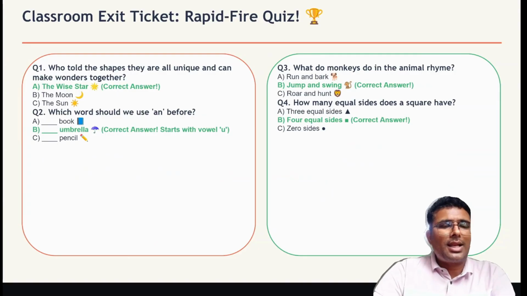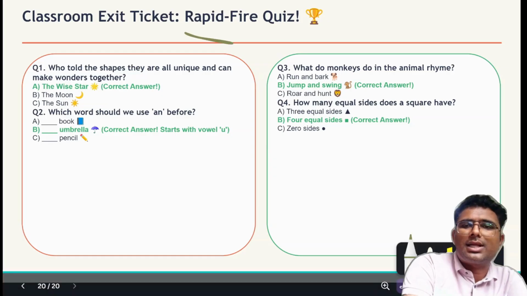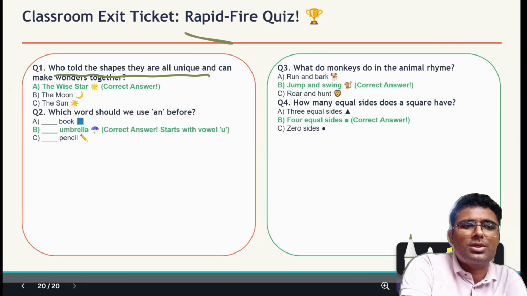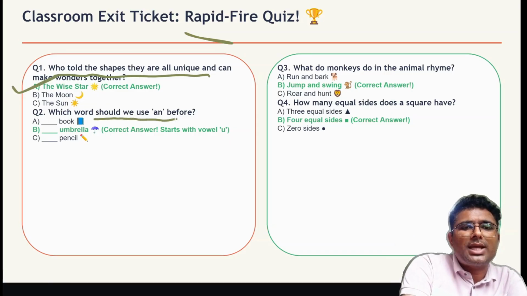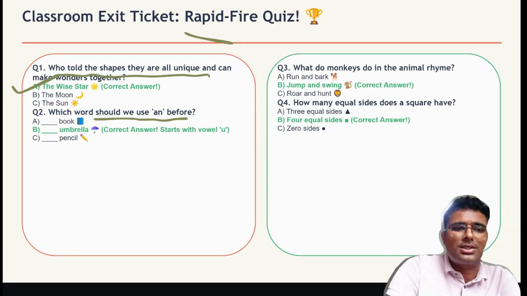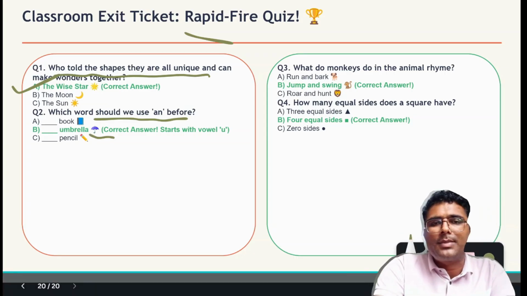So in the last, bachcho, rapid fire quiz. So you have to tell the answer, like who told the shapes they all are unique and can make wonders together. So who told this? A wise star told this. Which word should we use, a or an? So where do we use an before the word? So in umbrella, before that we will use an because it's a vowel.